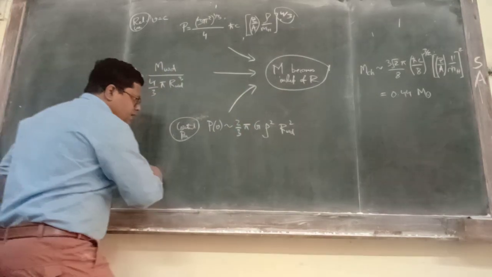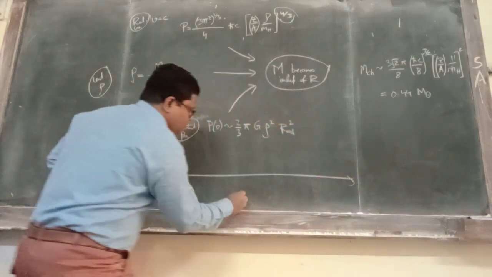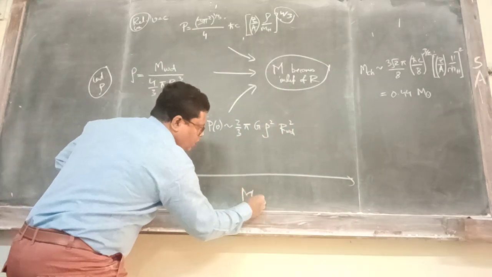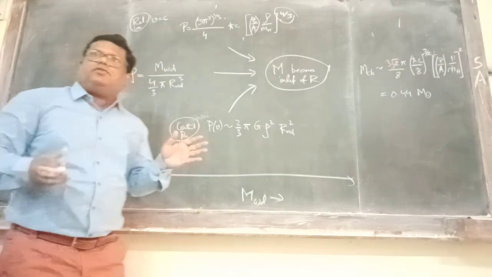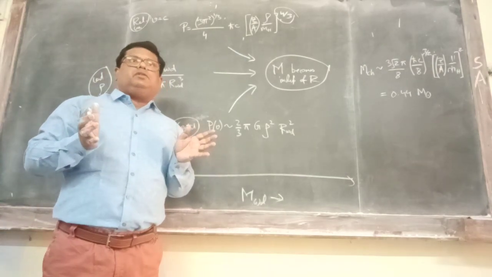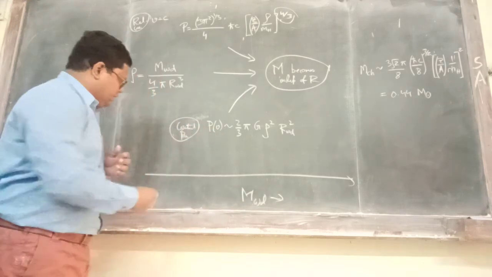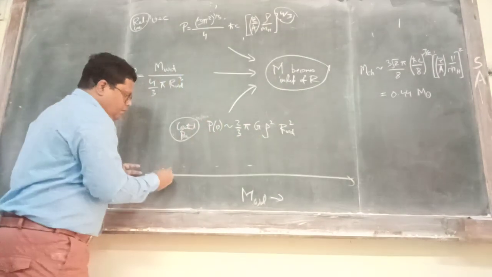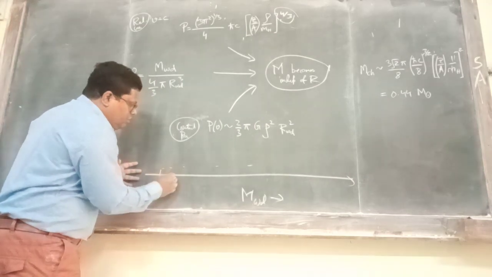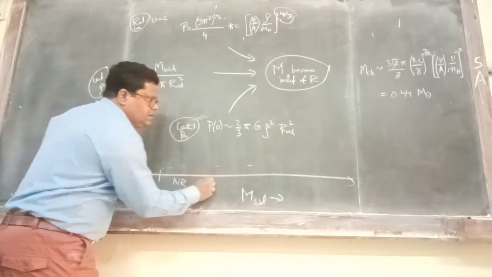Previously, if this is an axis with mass of white dwarf increasing, what is the lowest mass of a white dwarf possible? A helium white dwarf, right? This is the lowest. Now, as we keep on increasing, the electrons were mostly non-relativistic in this entire region.